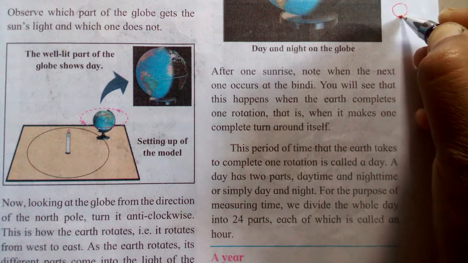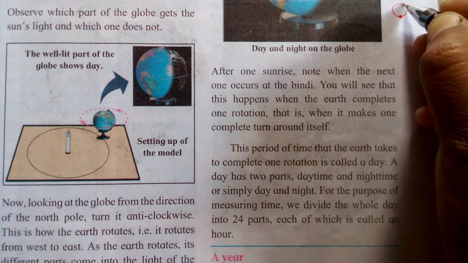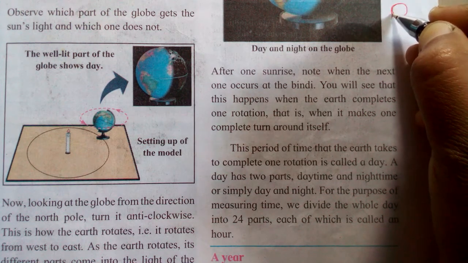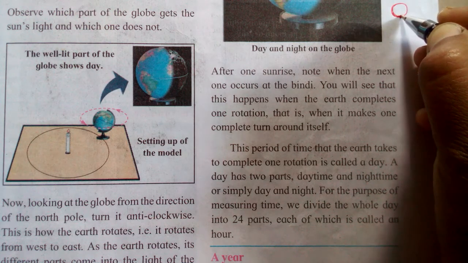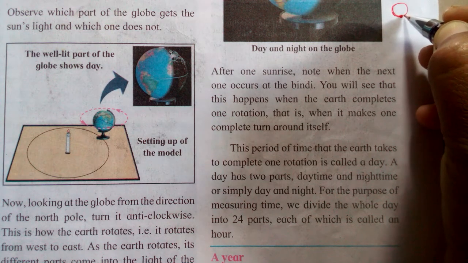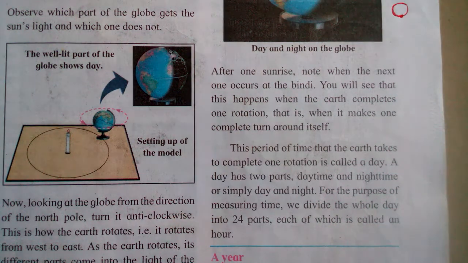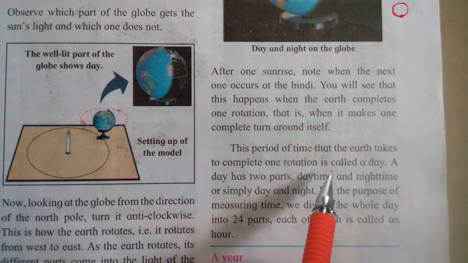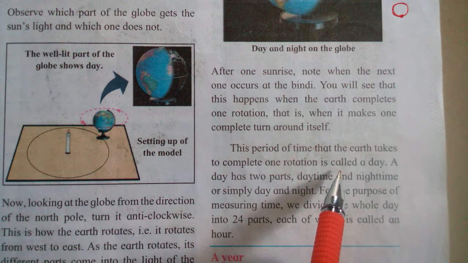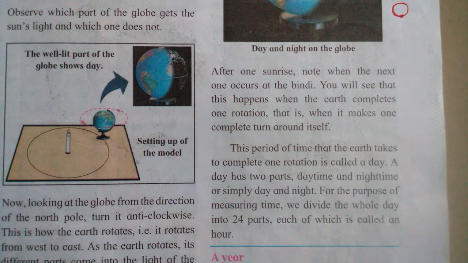Earth rotates anti-clockwise, and when this point joins here again, then it is said to have completed one rotation. For that, how much time does the earth need? 24 hours, or one day. Means the earth completes one rotation around itself in one day.